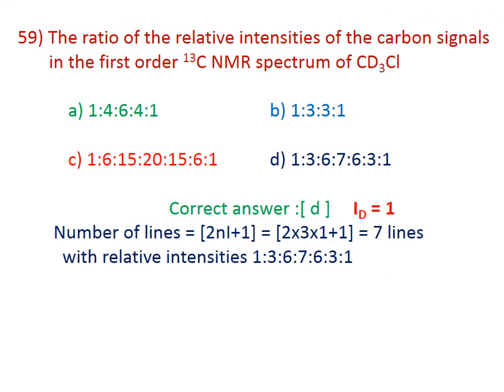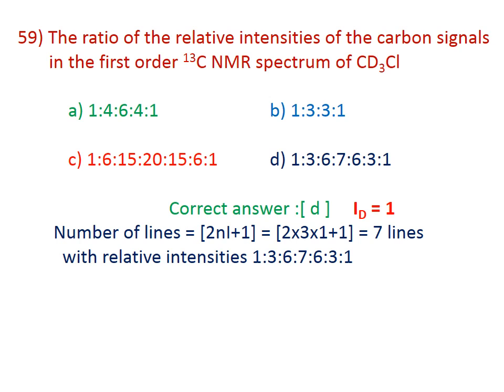59. The ratio of relative intensity of carbon signal in the first order C13 NMR spectrum of CDCl3. The correct answer is D, 1 is to 3 is to 6 is to 7 is to 6 is to 3 is to 1. Here the spin of deuterium will be equal to 1. The number of lines will be equal to 2 into number of deuterium atoms, which is 3, 2 into 3 into 1 plus 1, that will be equal to 7 lines with a relative intensity of 1 is to 3 is to 6 is to 7 is to 6 is to 3 is to 1.